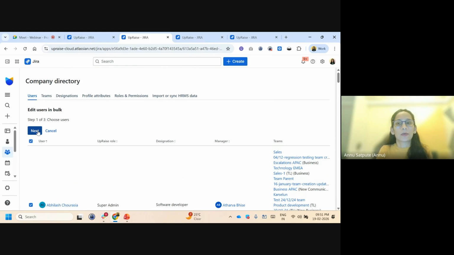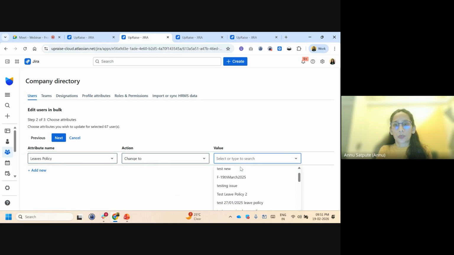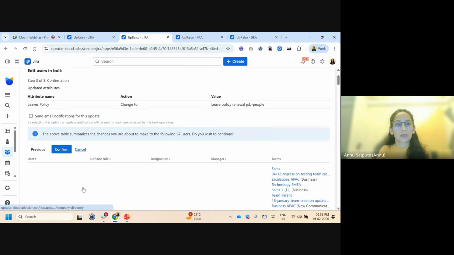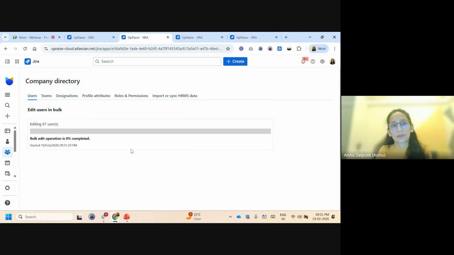I'll click on next and choose the data option. Say I want to change all of their leave policy. I'll just go to that particular leave policy, select it, click on next, and I'll confirm that action. And for all 67 users, I'm just updating their leave policy in simple clicks.